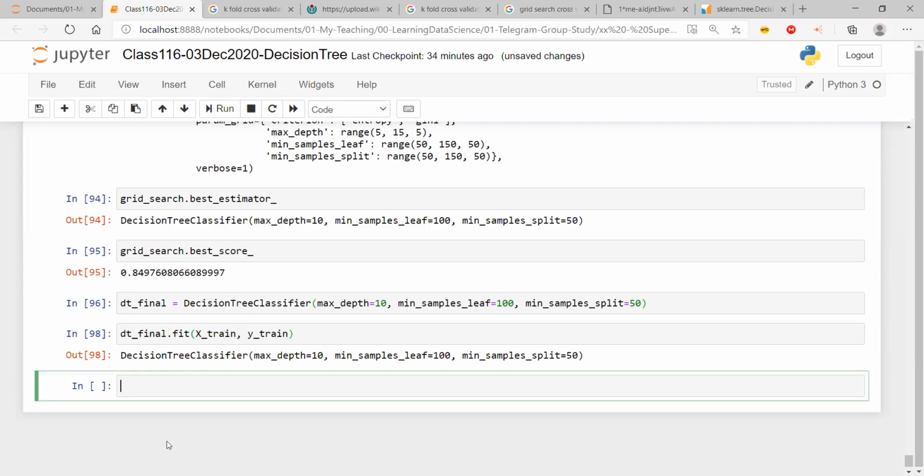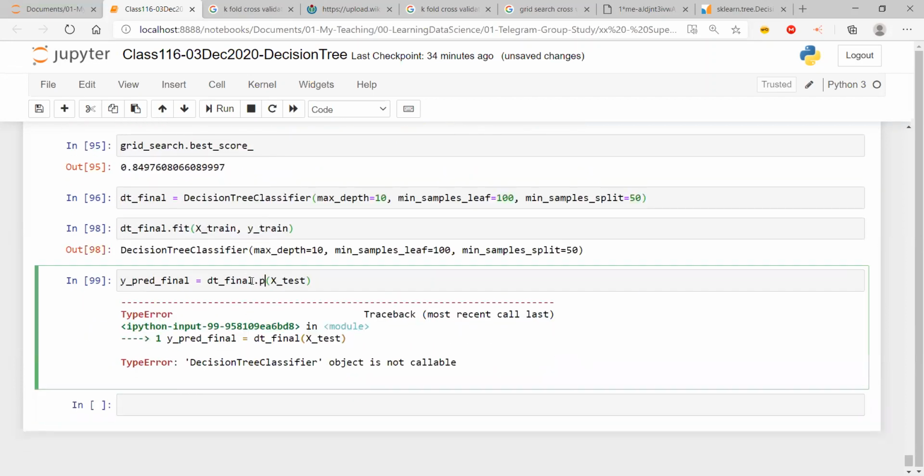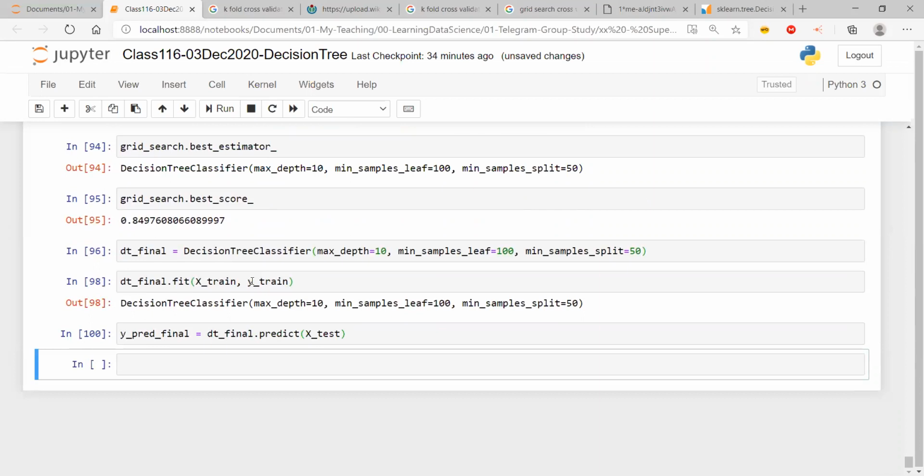Give me 1 minute. Okay. Now what I'm going to do, let's say y pred final is equal to dt final dot predict of x test. So I'm taking the predictions. To do that, I'm going to call the predict function. Now I have got the final predictions using the test data.